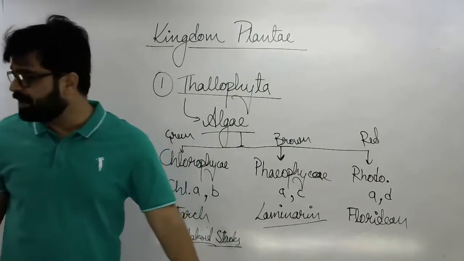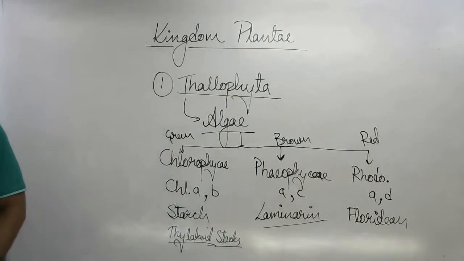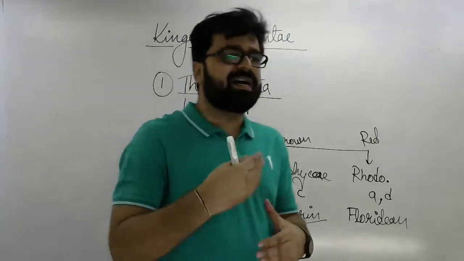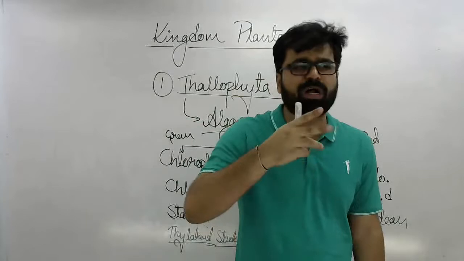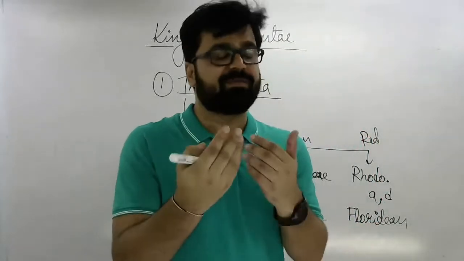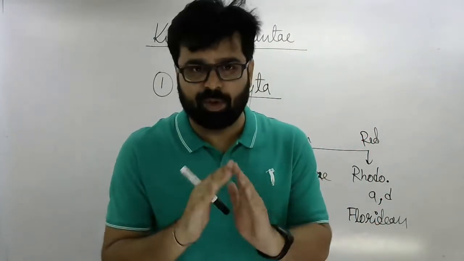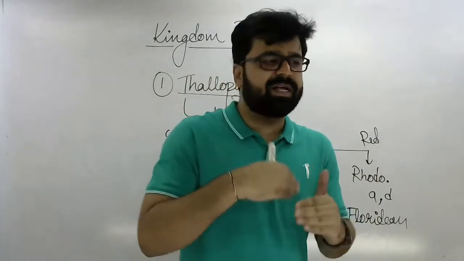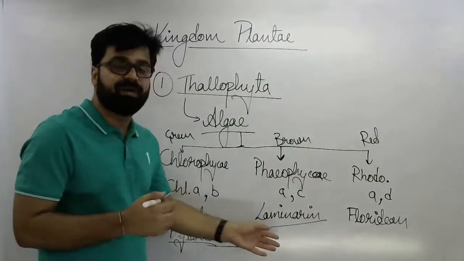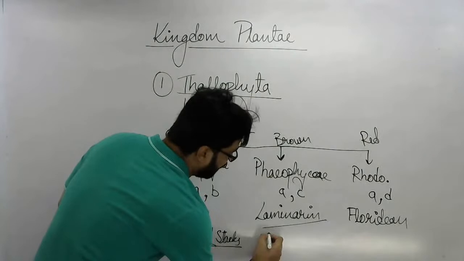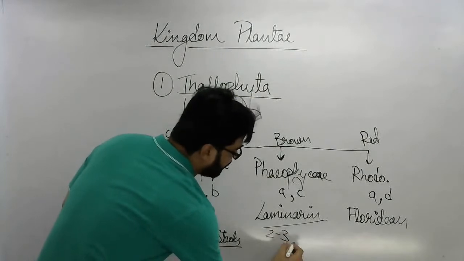Now coming to the brown algae. In brown algae, thylakoids occur in twos or threes. They are found in groups of two or three only. All right, complete grana are not found. So thylakoids are in stacks of 2 to 3.